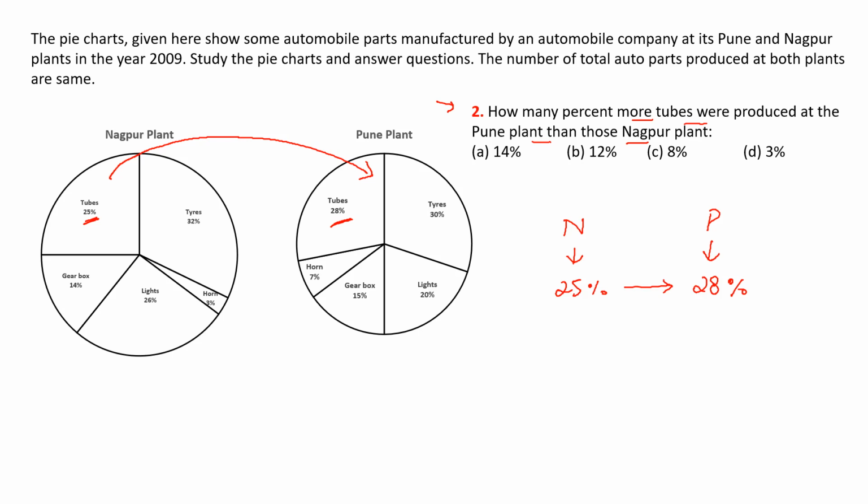So this is an increment of 3. So our percentage change is 3 over 25 multiplied by 100. That means 25 into 4, 4 into 3 is 12%. So the Pune plant is producing 12% more than the Nagpur plant. So our answer option is B.